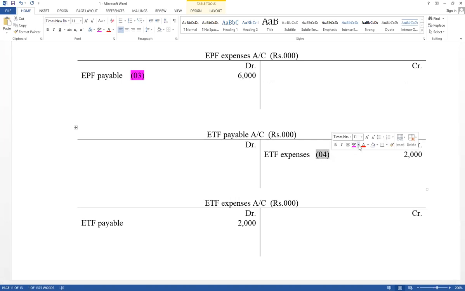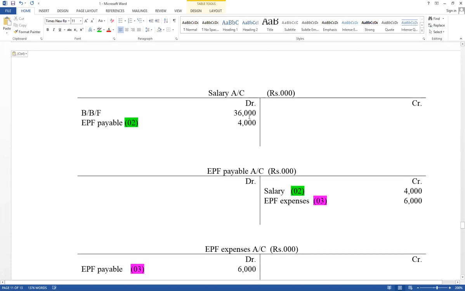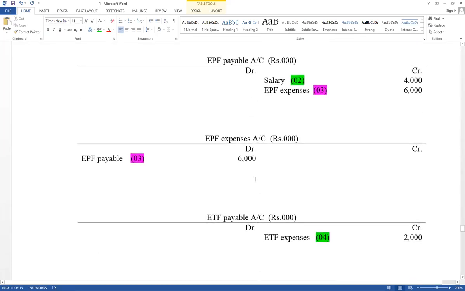Contribution of employer for ETF, another expense. Therefore, ETF expense account debit, ETF payable account credit. Now think about, there are three expense accounts available. All the expense accounts should be closed. Salary account close. That value should be included under administration expense. Difference value as income statement. All the income and expense accounts should be closed as income statement. EPF expense account also same way.